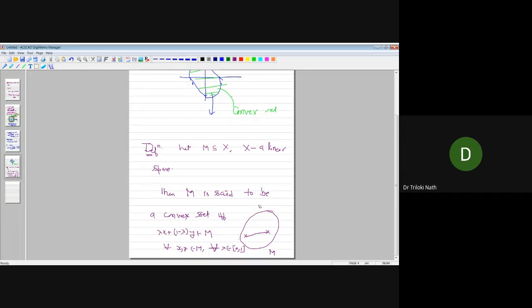Suppose this is the point x and this is the point y. If lambda is 0, then it is the point y. If lambda is 1, then the point is x.